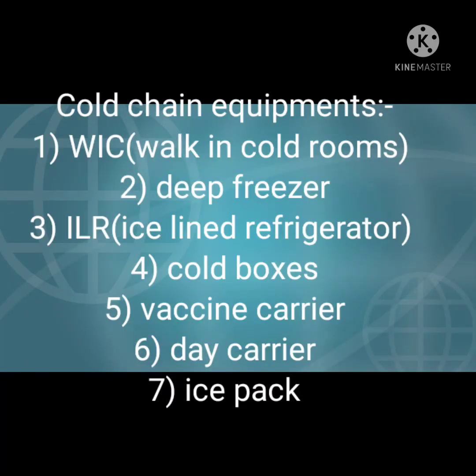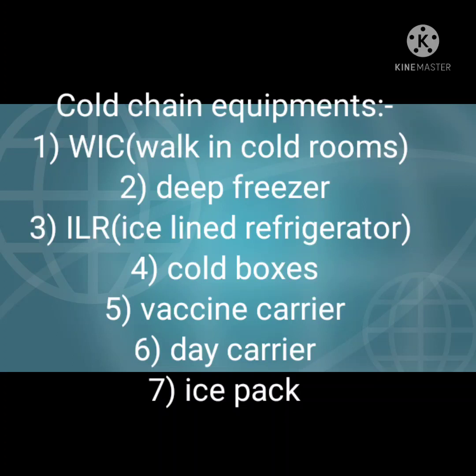Cold chain equipment includes WIC, meaning walk-in cold rooms, which are located at regional level to store 3 months of supply and to serve 5 districts. A deep freezer is supplied to all districts. Then the ILR, ice-lined refrigerator, is located at PHC, and the cold box is supplied to all peripheral centers.